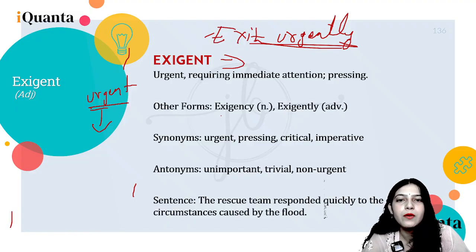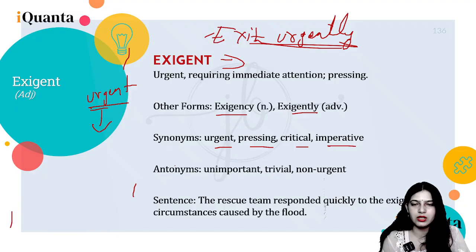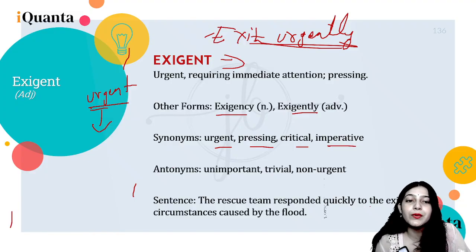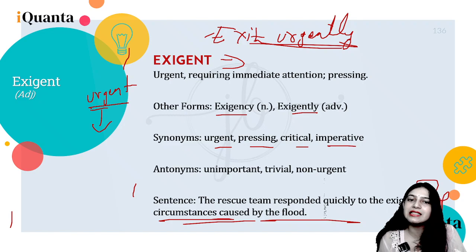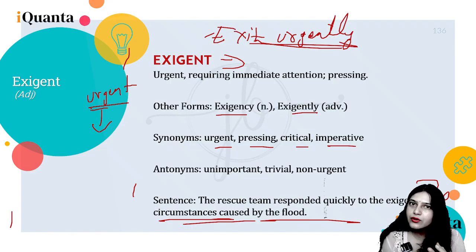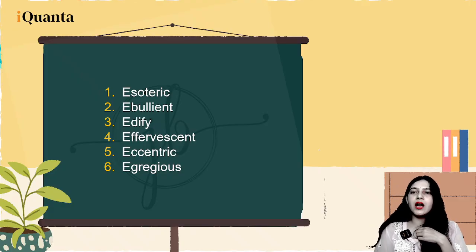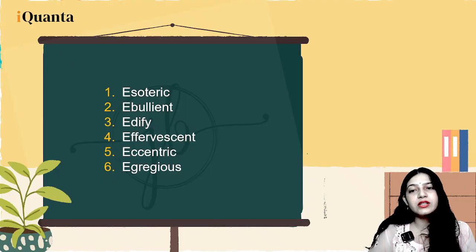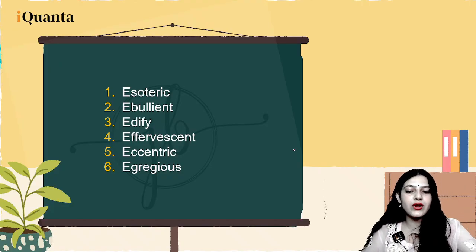Okay, so other forms can be exigency, exigently. Urgent, pressing, critical, imperative can be the synonyms. Antonyms can be unimportant, trivial, non-urgent. The rescue team responded quickly to the exigent circumstances caused by the flood. So see, the sentence also tells that it is a formal, serious situation, right? Alright, next words are esoteric, ebullient, edify, effervescent, eccentric, and egregious.